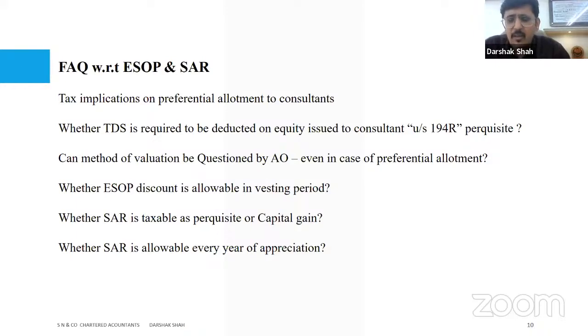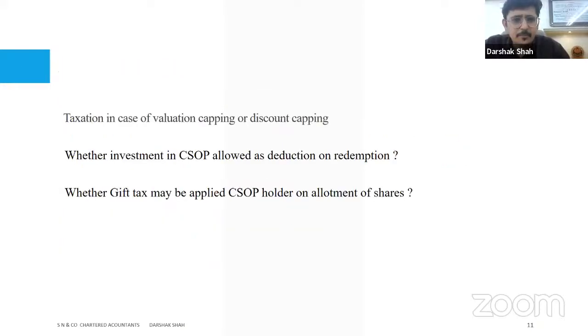That's about SAR. If we want to claim it as an allowable expenditure on a year-on-year basis, based on the appreciation of the price and the provision which we make in the accounts, then one may consider the support of Biocon as a principle laid down by the Supreme Court and Karnataka High Court. There are a couple more decisions along these lines which one may look into. So based on that, in my personal view, yes, the allowance can be made.